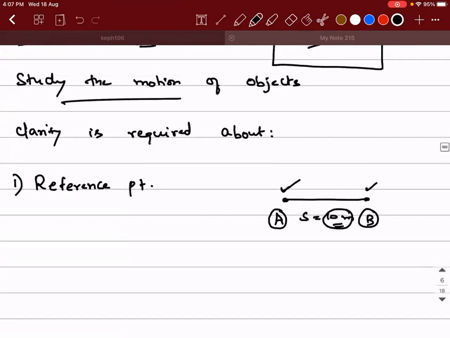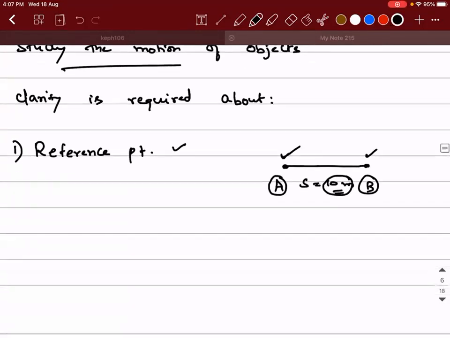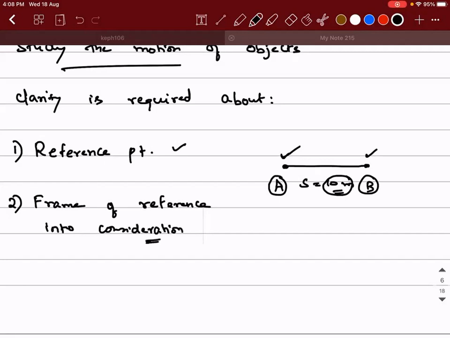So whenever you study about the motion, the first thing is you need to have a clarity about the reference point. But how do we generally get a point? Point is nothing but the intersection of two lines or intersection of three lines, right? If three lines meet, if I say three lines are concurrent, what does that mean? Or two lines are concurrent, what does that mean? They meet at a point, right? So for that, what we do is we take a particular frame of reference also into picture. Or frame of reference is taken into consideration. So what do I mean by frame of reference here, guys?